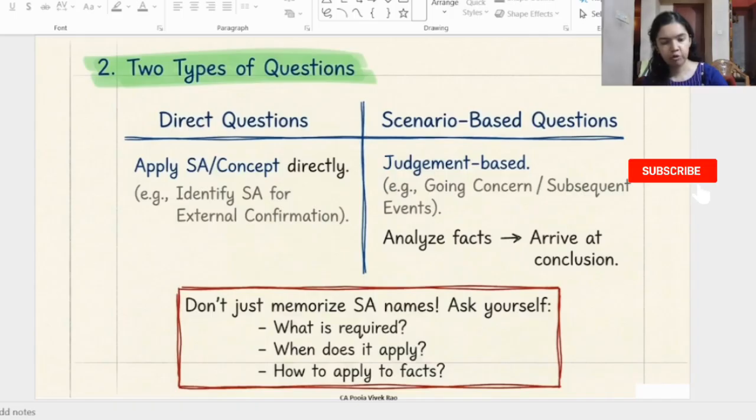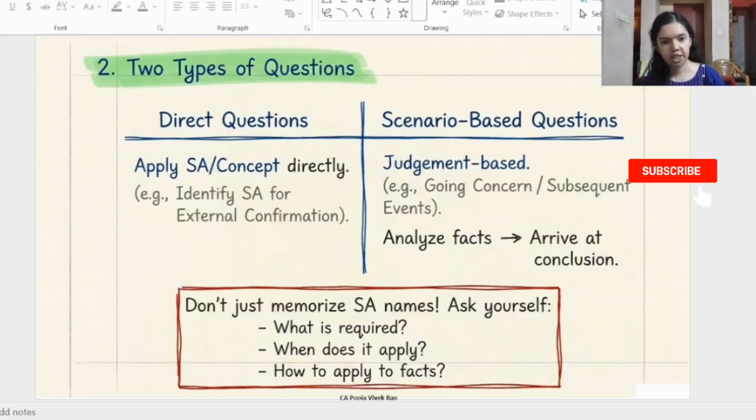Then the second type of question is judgment based, that is application based or case scenario based. For example, a question may involve going concern or subsequent events where you have to analyze the circumstance and arrive at a conclusion regarding the auditor's report or opinion. So just by memorizing the name and number of SA, you cannot prepare for audit. You have to understand what the requirement is, where it applies, and how you can apply it to the facts given in the question. And this will help you to understand the case scenario based question.